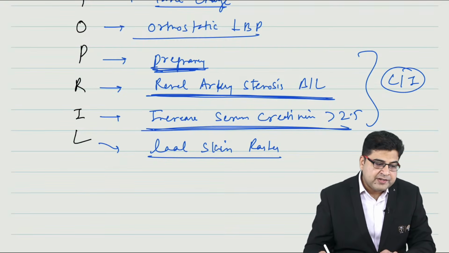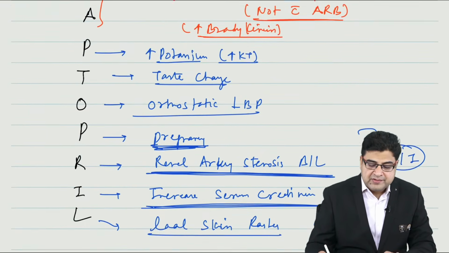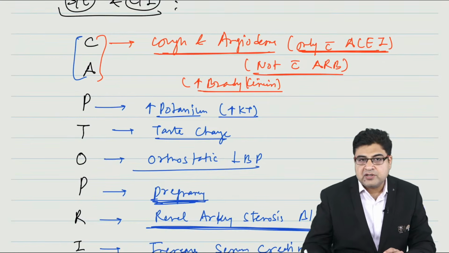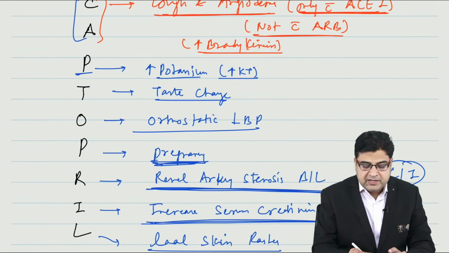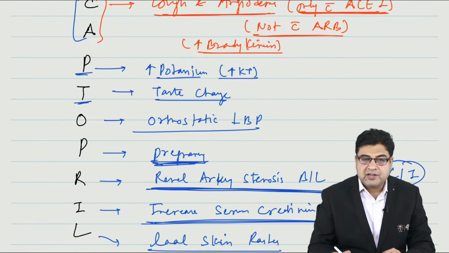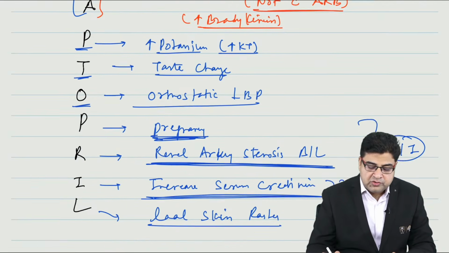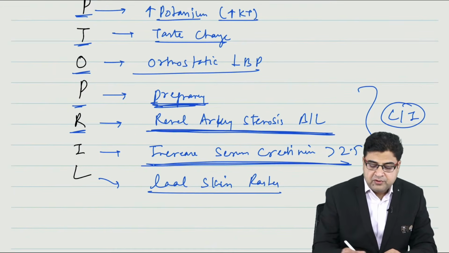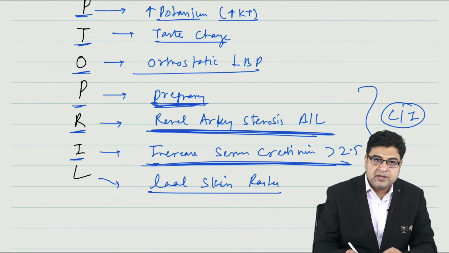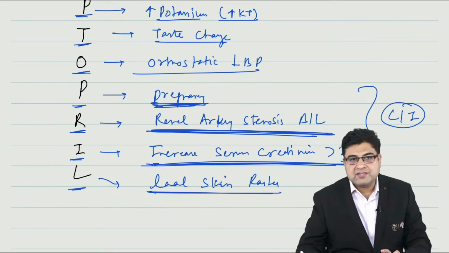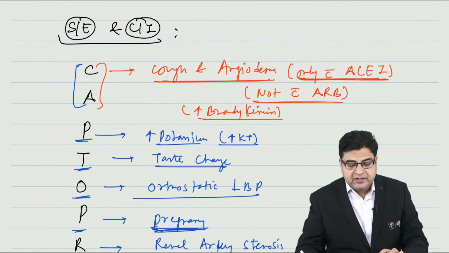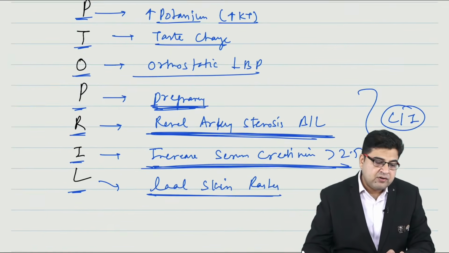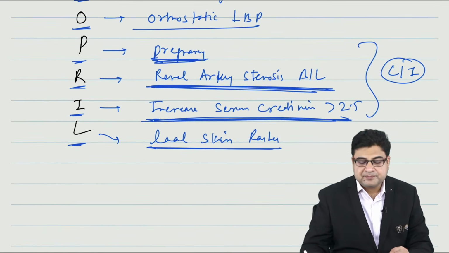So medicine can cause side effects, like captopril. C and A stand for cough and angioedema. P stands for potassium. T stands for taste change. O stands for orthostatic hypotension. Next, P stands for pregnancy. R stands for renal artery stenosis, bilateral. I stands for increased serum creatinine. L stands for skin rashes as a side effect. So these are the side effects and contraindications of captopril.